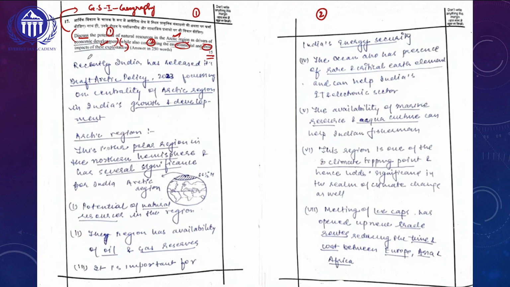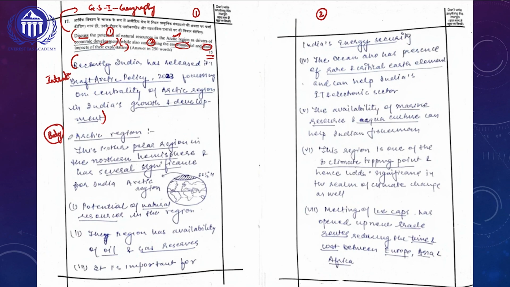If you look at the answer directly, there is a clear introduction, written in almost 4.5 lines. I would be telling my students to write the introduction in 3 to 3.5 lines. That would be more than sufficient. The introduction is followed by the body of the answer, written with a subheading approach.